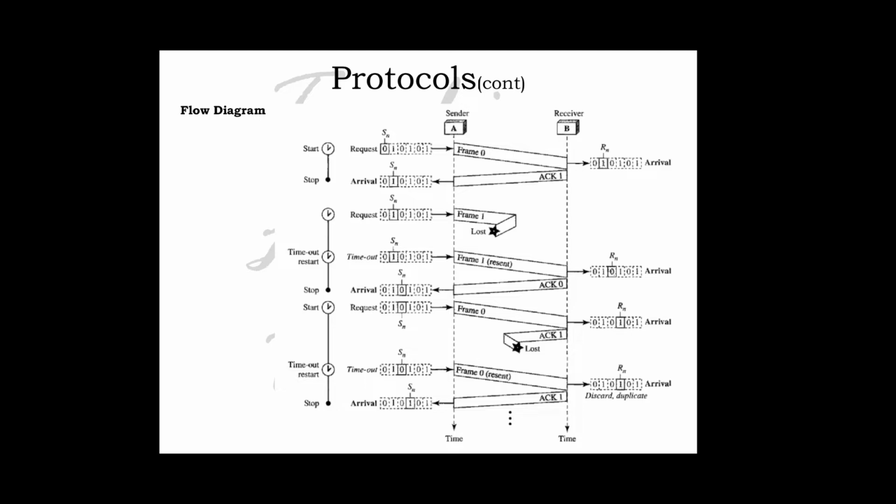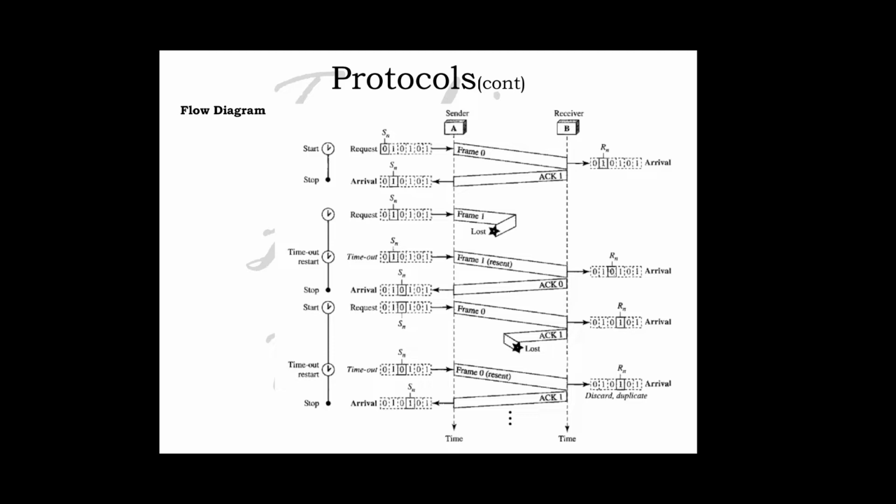Pipelining is another mechanism in these protocols. In networking and other areas, a task is often begun before the previous task has ended. This is known as pipelining. So pipelining is the process of beginning a new task before the previous task has ended. There is no pipelining in stop and wait ARQ, because we need to wait for the frame to reach the destination and be acknowledged before the next frame can be sent.